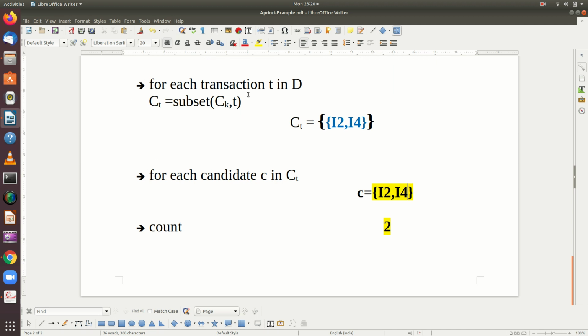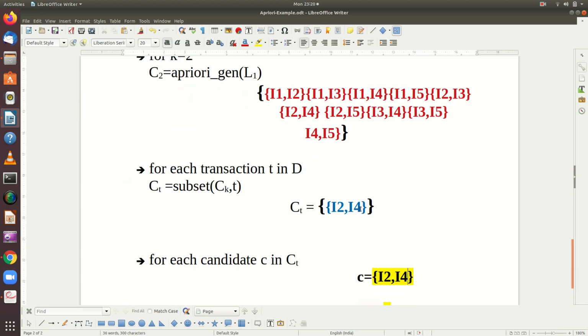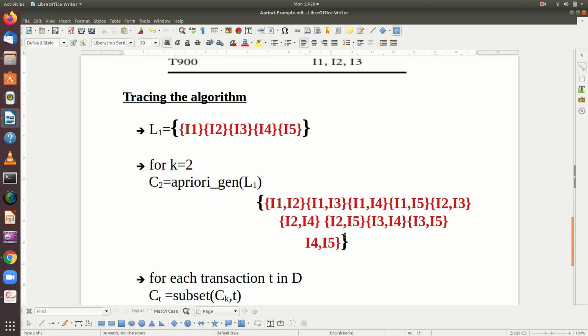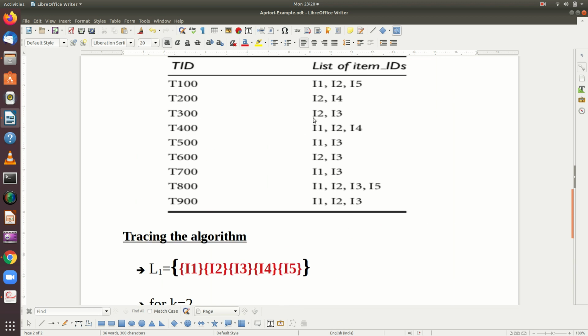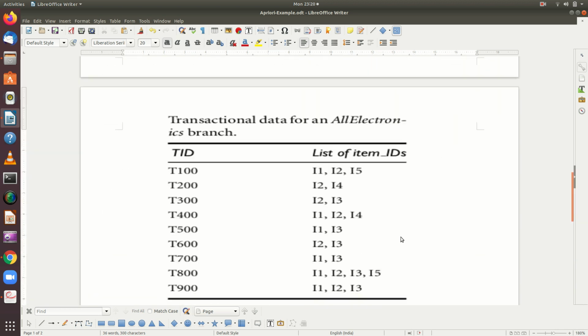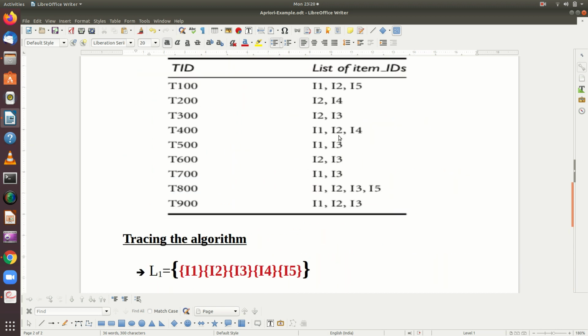Again we go back for the third transaction. What is the third transaction? It is I2 comma I3. So you will have it as I2 comma I3, and this candidate will be taken here, I2 comma I3, and you count how many times? It is 1, 2, 3 and 4. So let us check. I2 comma I3 is having 4 times. So the count becomes 4 now. Right? And again this for loop ends. It goes back. Now the fourth transaction. What is the fourth transaction? It is I1, I2, I4.